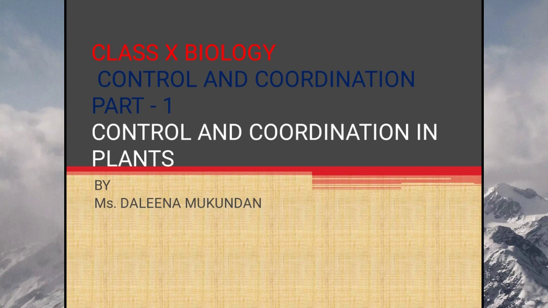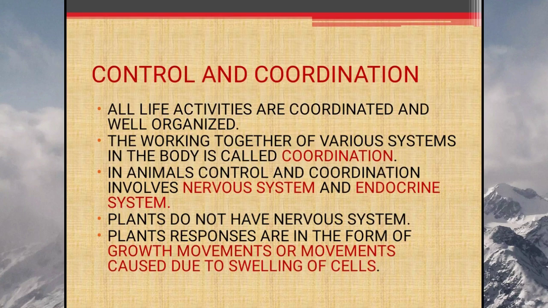Our body is made up of millions of cells that get organized into different tissues. Different tissues constitute organs and different organs constitute systems such as digestive, respiratory and circulatory systems. In order to perform a particular function, the component organs of each system depend on each other and work in harmony. In the absence of such working in harmony, an organism cannot do many things that it normally does. All these activities are coordinated and well organized. Working together of various systems in the body is called coordination.